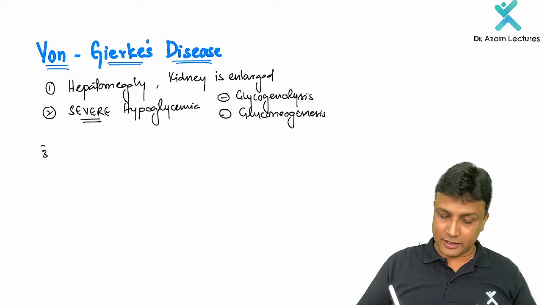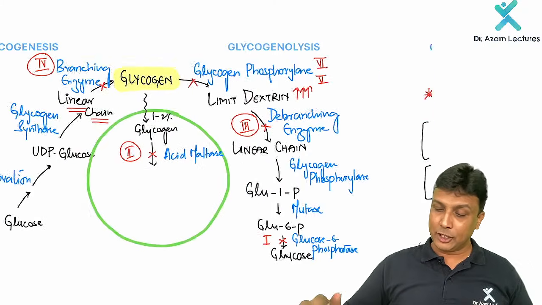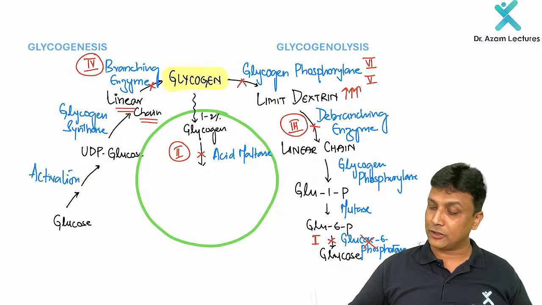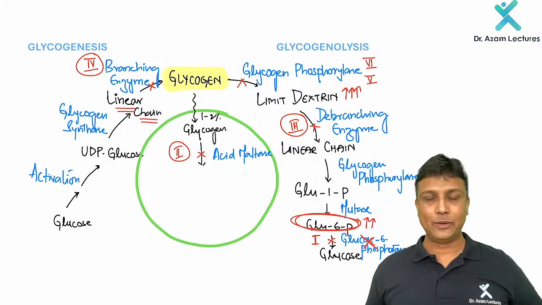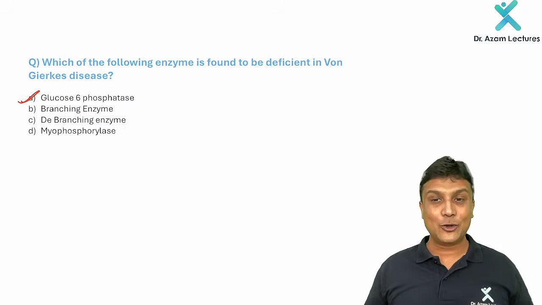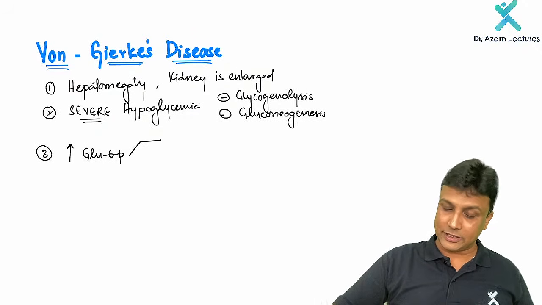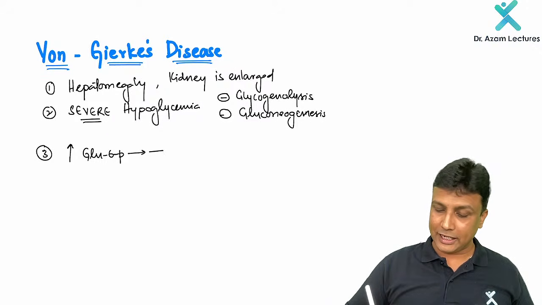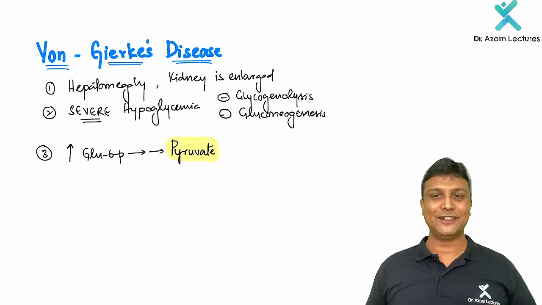The next one. I told you very clearly, in von Gierke's disease, what is the substance that is getting accumulated? That is glucose 6-phosphate. If this enzyme, glucose 6-phosphatase, is deficient, of course this substance will get accumulated. Now that accumulated glucose 6-phosphate will be diverted to some other pathways. Which pathways? Number one, this glucose 6-phosphate will now undergo glycolysis. And once it undergoes glycolysis, the end product of glycolysis will be pyruvate.